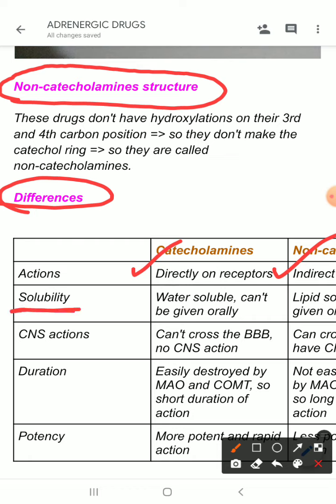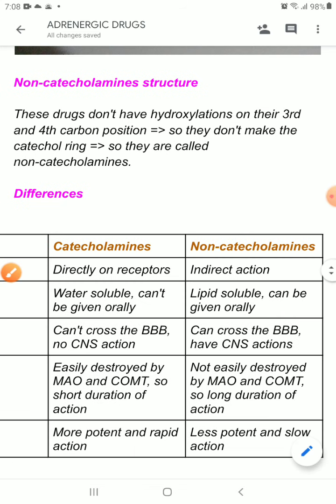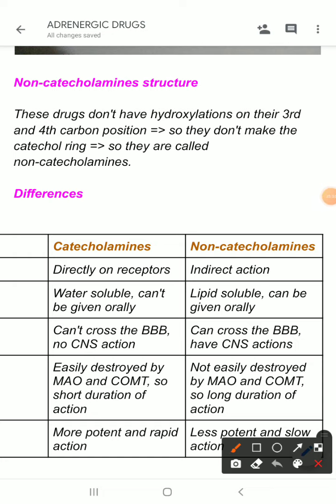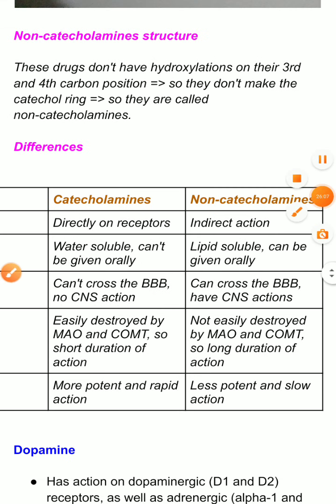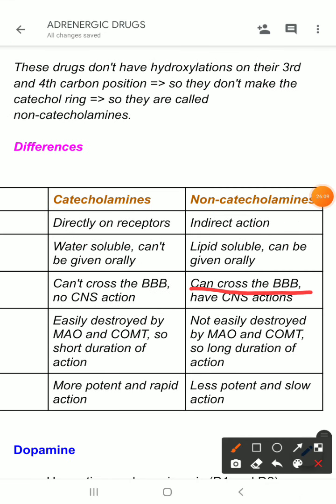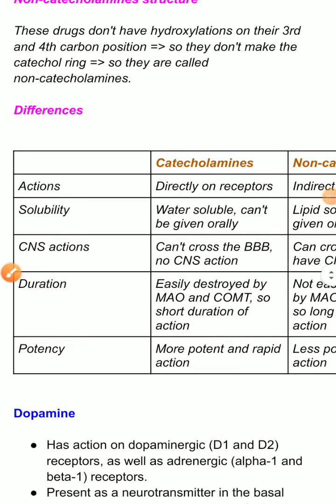And let's look at their solubility. The catecholamines are water soluble, so they cannot be given orally. We should give those drugs intravenously. And the non-catecholamine drugs are lipid soluble, so you can give these drugs orally. Then the CNS actions: catecholamines cannot cross the blood brain barrier, so they do not have any CNS action, but non-catecholamines can cross the blood brain barrier and they have CNS actions.